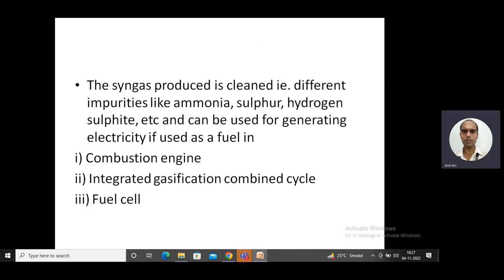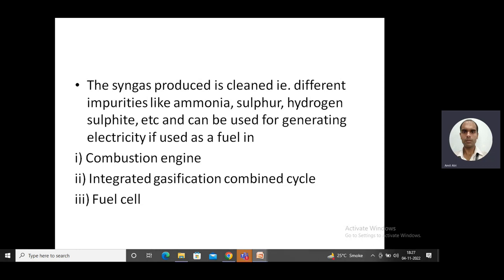Now the syngas basically has other impurities and we need to clean it. The impurities are like ammonia, sulfur, hydrogen sulfide. These types of impurities are present in the syngas. We want syngas to be used as a fuel, so for that we have to purify this fuel, something similar to how we refine crude oil.